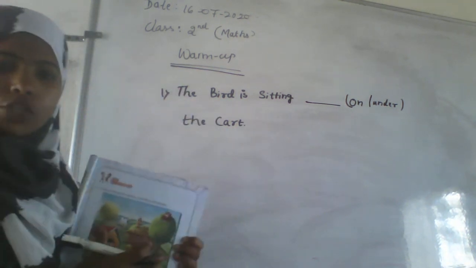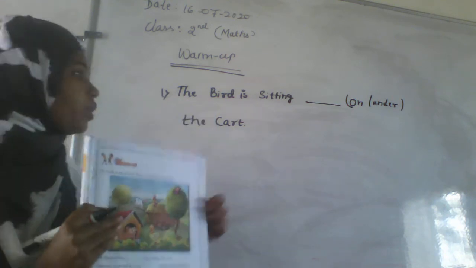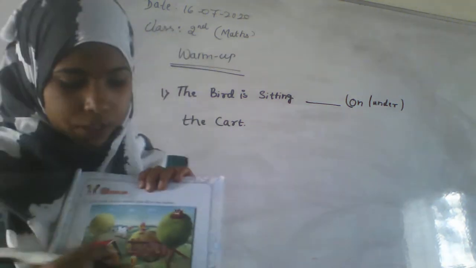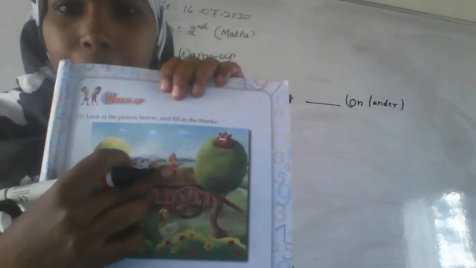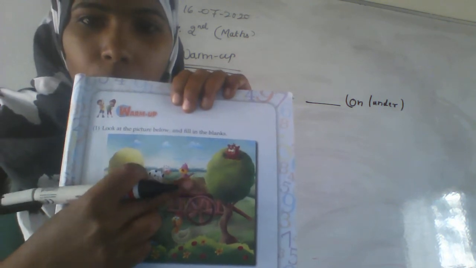After seeing the picture, you have to fill in the blanks, means you have to choose the correct answer, on or under. Is it visible? The bird is visible. Yes. Whether it is sitting on the bullock cart or under.